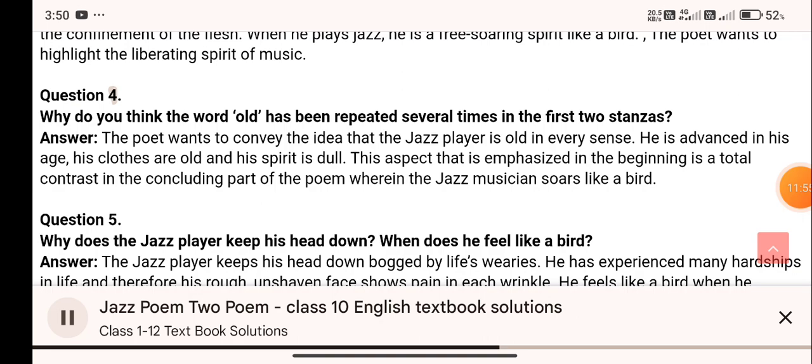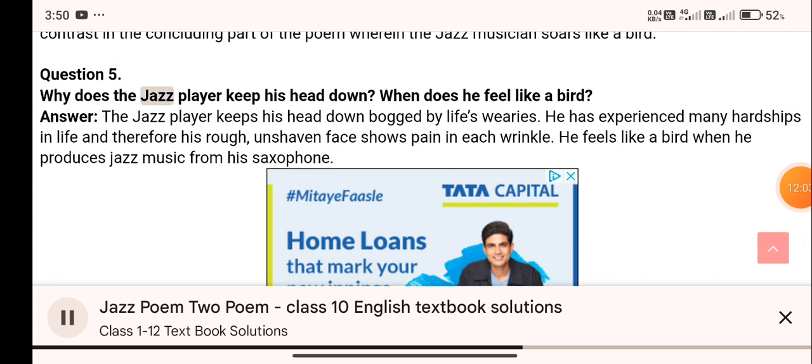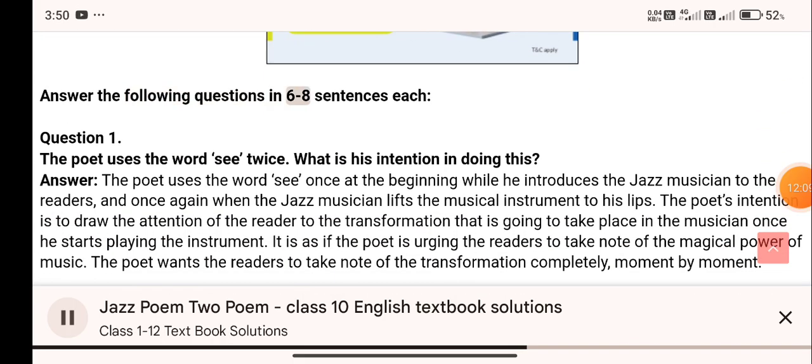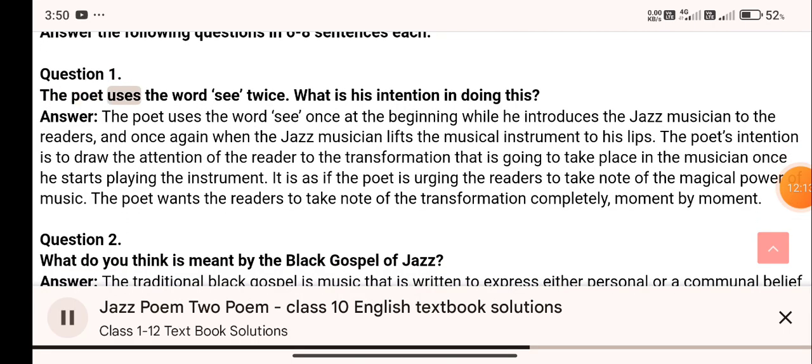Question 4. Why do you think the word, old, has been repeated several times in the first 2 stanzas? Question 5. Why does the jazz player keep his head down? When does he feel like a bird? Answer the following questions in 6 to 8 sentences each. Question 1. The poet uses the word, see, twice. What is his intention in doing this?